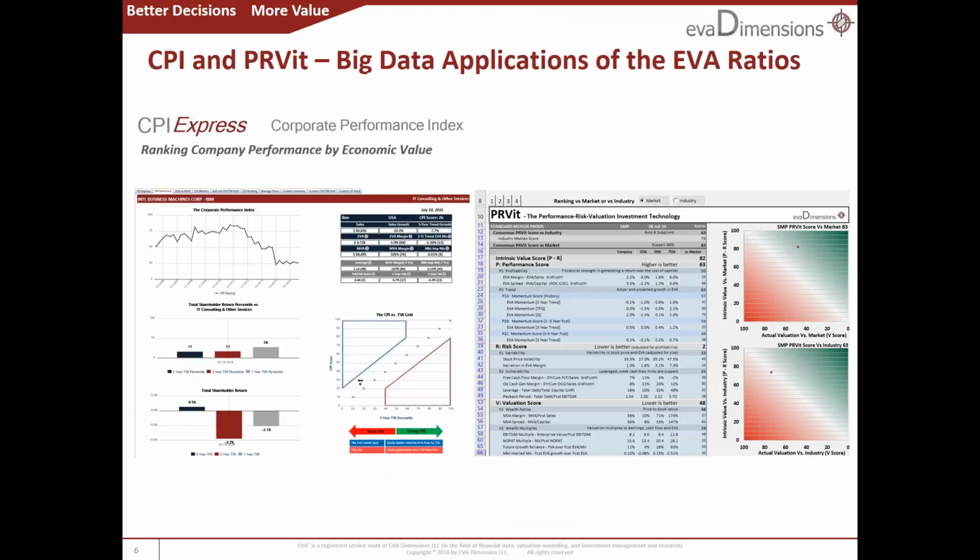These two key EVA ratio metrics also feature in two of our most advanced applications, CPI, the Corporate Performance Index of Financial Excellence, and Improve It, the EVA-based stock rating system. In these, we statistically rate the EVA ratio metrics against broad sets of public companies. They are big data tools in the EVA world to derive incredibly valuable insights about financial performance and intrinsic value.